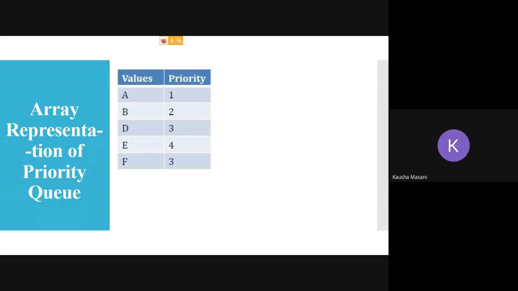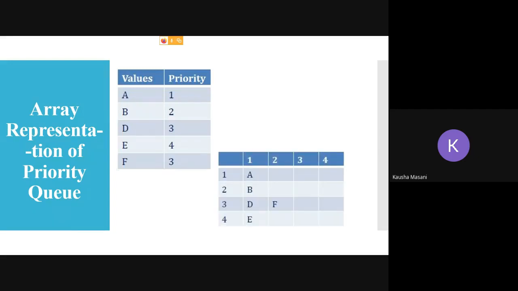Values are A, B, D, E, and F. Priority given are 1, 2, 3, 4, and 3. So I have two elements with same priority, that is 3, and the elements are D and F. Now, according to the statement previously given, we are maintaining the priorities column wise. So when the table is formed, this 1, 2, 3 are your priorities, and this 1, 2, 3, 4 are the number of elements.